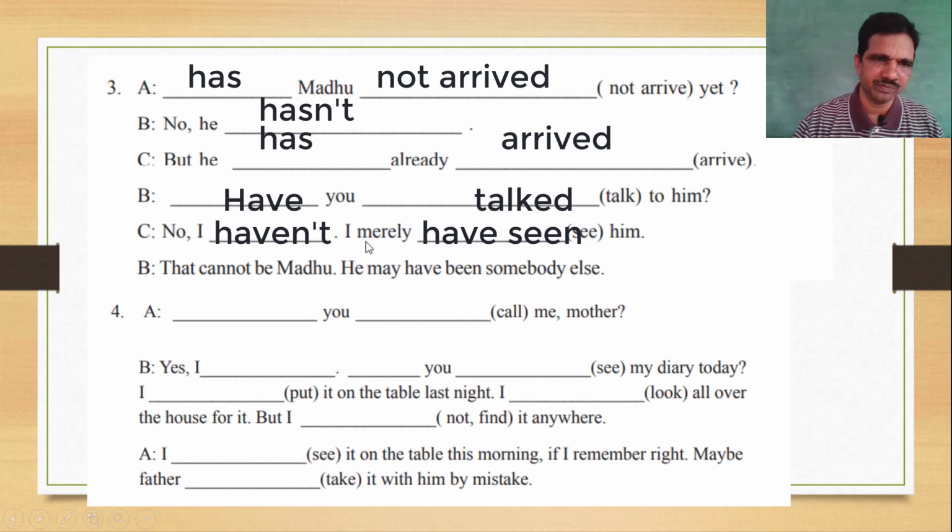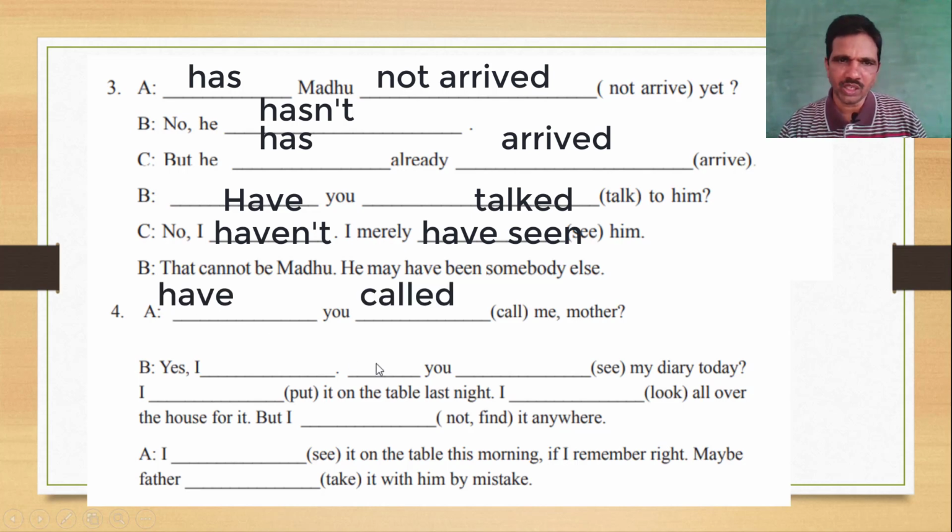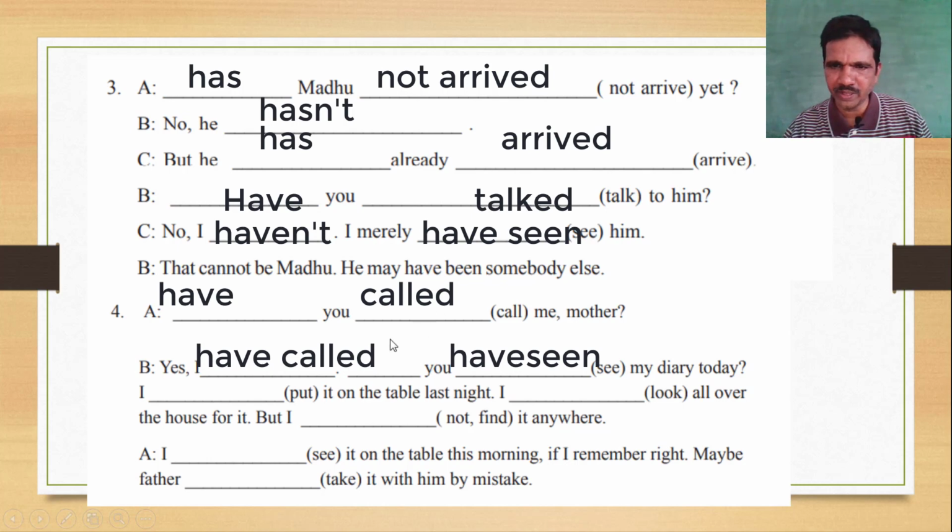Now let us see. So that cannot be Madhu. He may have been somebody else. A: Have you called me mother? Yes, I have called. Have you seen diary today? Today refers to present perfect tense, so this is also present perfect tense.